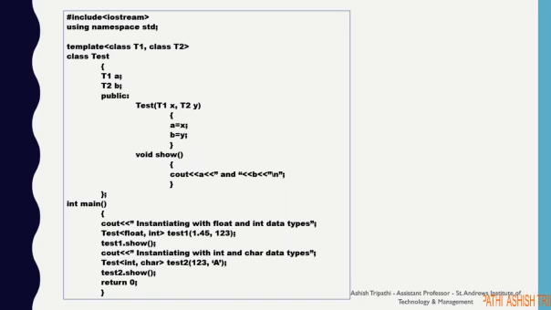Now in the main function I am passing a float and an integer data type to this Test class and then showing the result. In the next call I am passing an integer and a character data type, and I am just showing the result. So whatever type of information I am passing as the argument, this class is able to handle it.